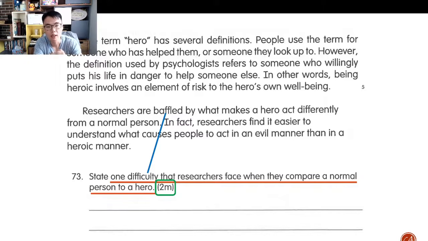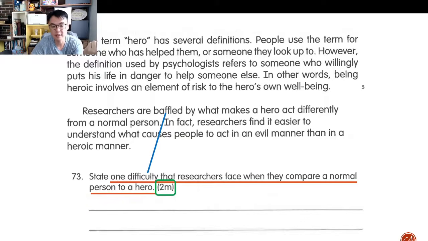So in this case, if researchers are baffled, or they're not really sure, uncertain, shocked, confused about how heroes act differently, then what is the difficulty, right? The difficulty is that they have problems, they have trouble, right? They are unable to or uncertain about how to explain what makes a hero act differently from a normal person, okay?